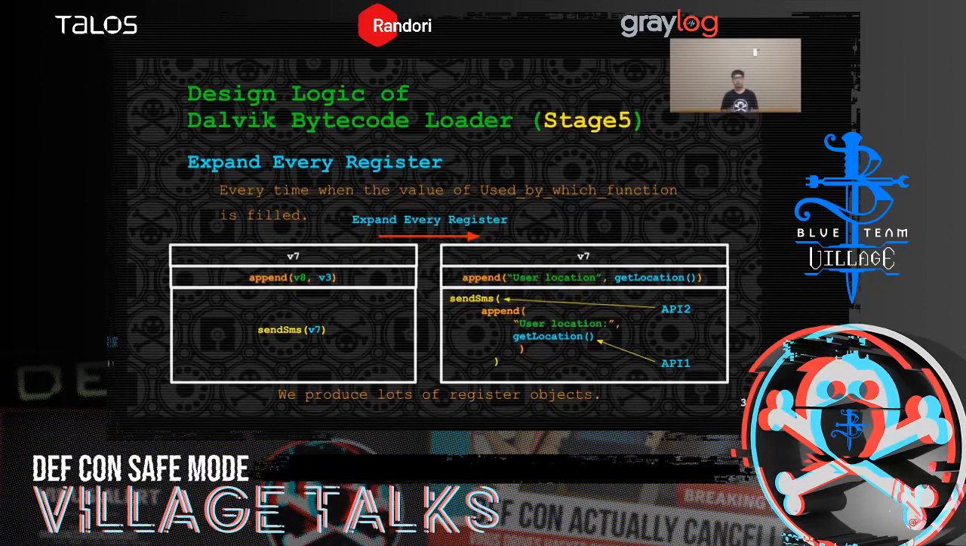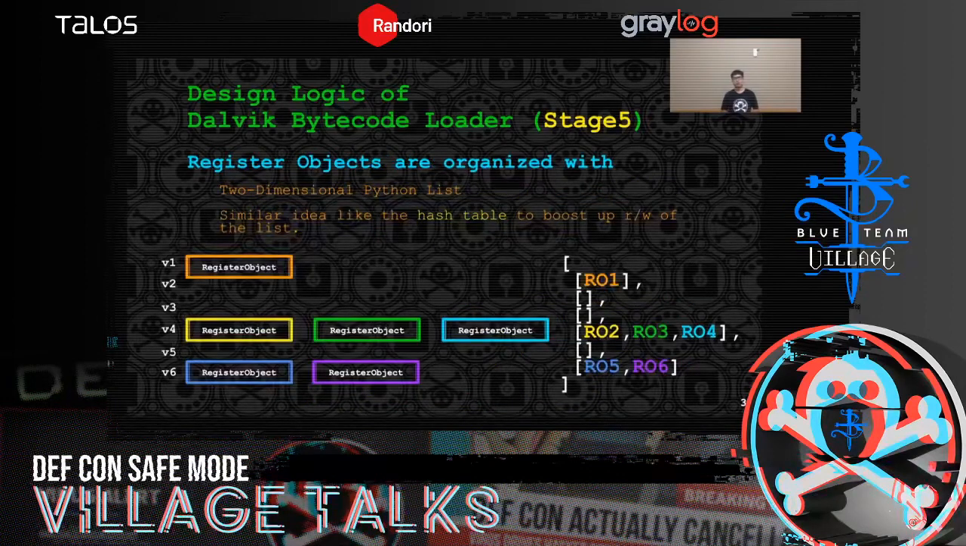So now we prove that by using the register object, we can check if the APIs are handling the same register. After we scan through the source code, we produce lots of register objects. And those register objects will be organized in a two-dimensional Python list. It is a similar idea to a hash table. We use it to boost the read and write of the list.